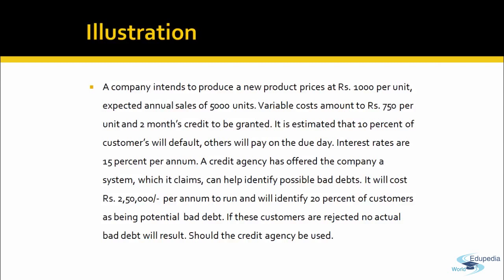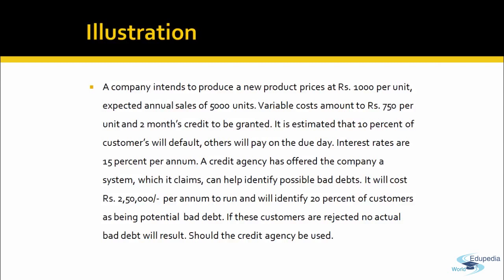So the estimation of bad debt is 10% of total sales. So out of 5000 units, 500 units are expected to default. Interest rates are 15% per annum. So basis this information, you can calculate the opportunity cost of bad debts or the blockage of the funds. A credit agency has offered the company a system which it claims can help identify possible bad debts. It will cost rupees 2,50,000 per annum to run and will identify 20% of customers as being potential bad debt.